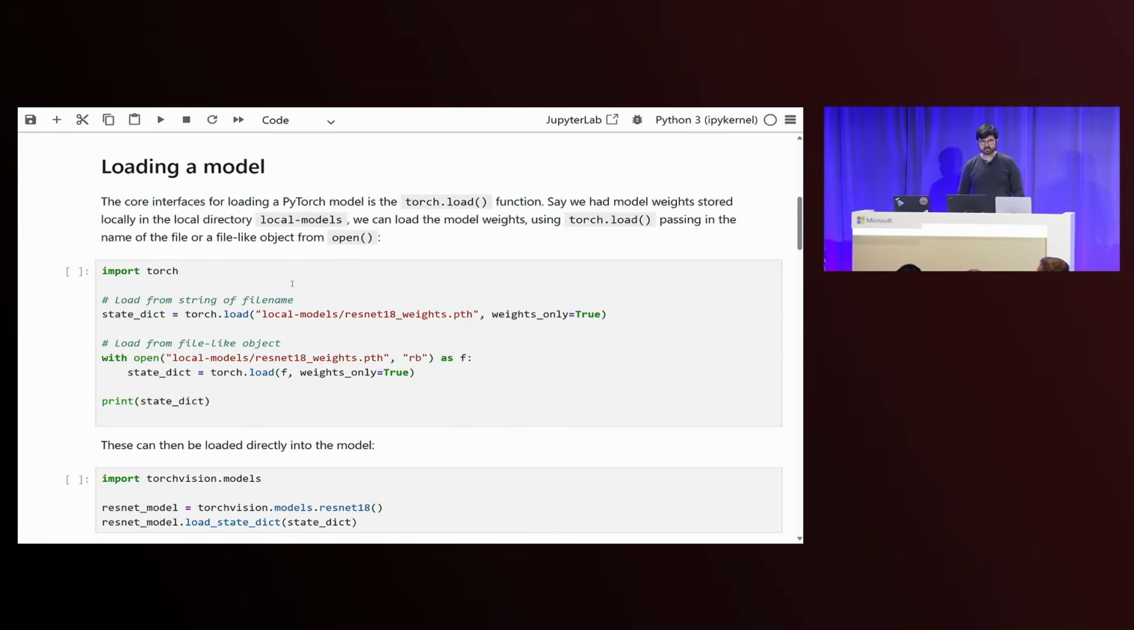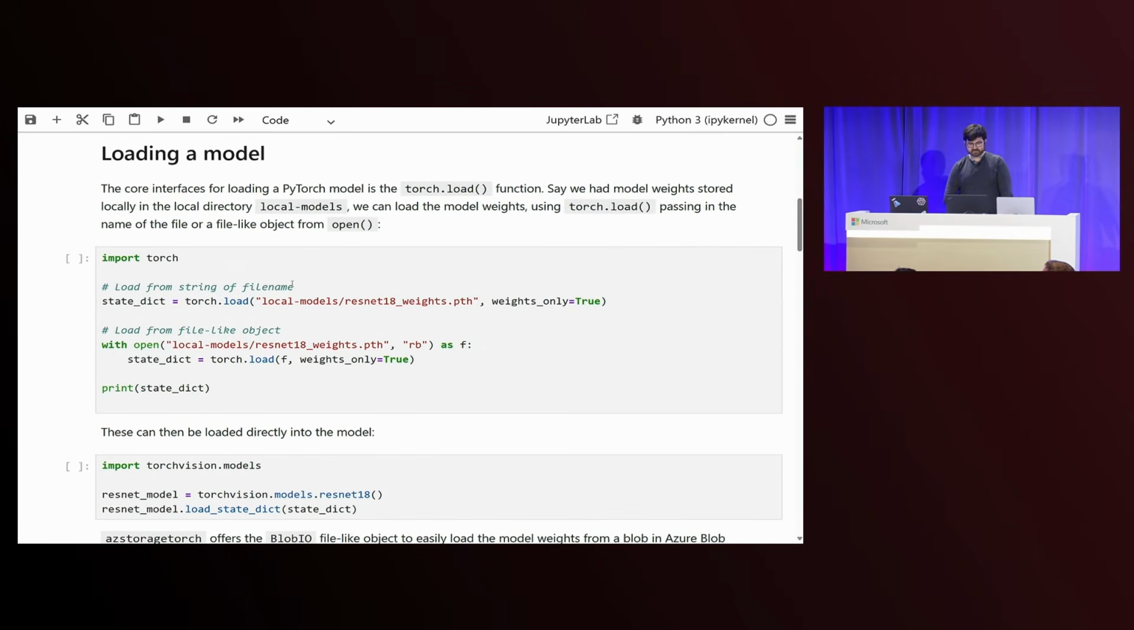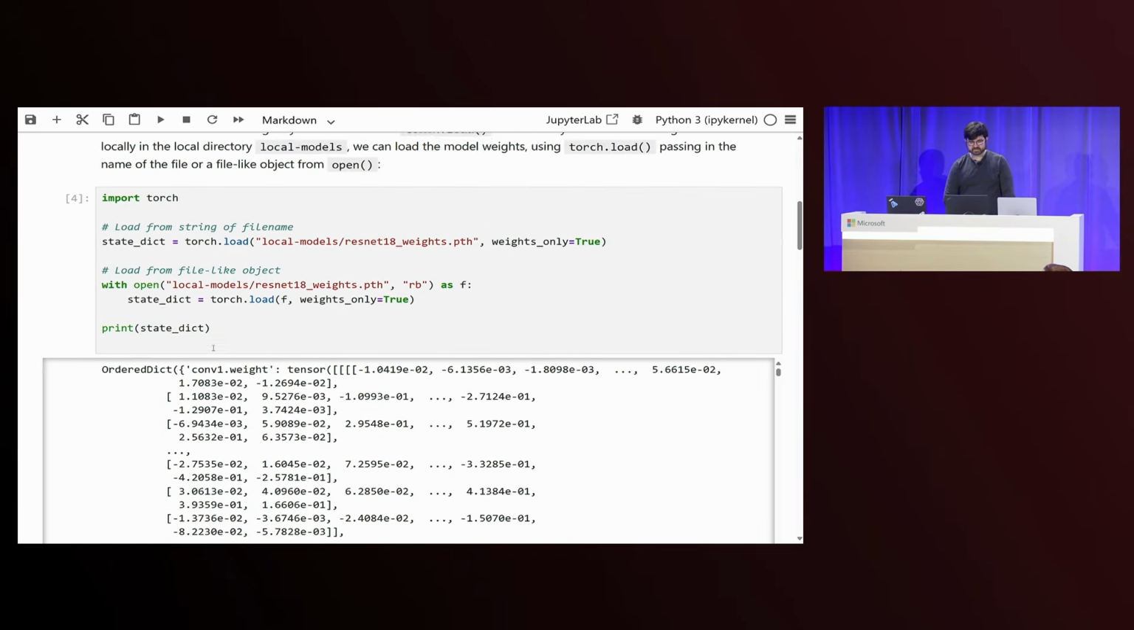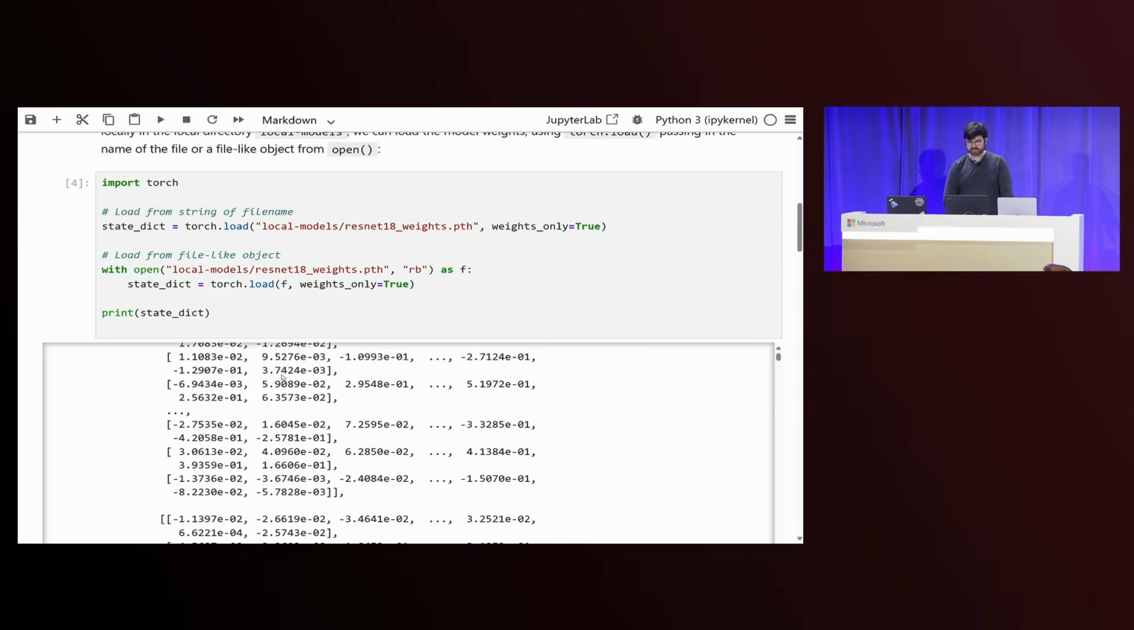So in terms of loading a model, here's a couple examples of how you would load a local ResNet model. It's used for image classification. So you can use torch.load and provide the string to the model, or we can also provide a file-like object. So here's us using open, specifying read mode, RB, and providing it to torch.load. And when we run this cell, what it's going to print out is the state dict. So this is representing the state of your model. So you can see the layer names and the tensors associated here.